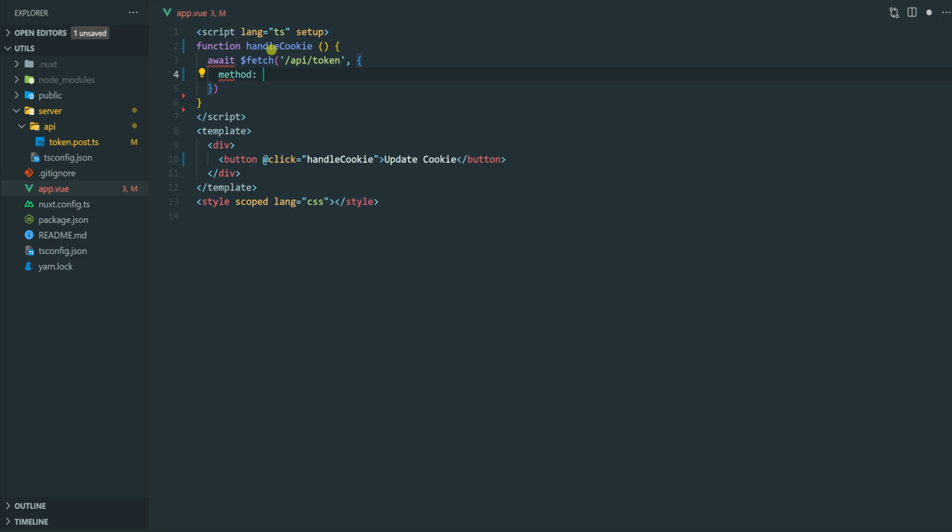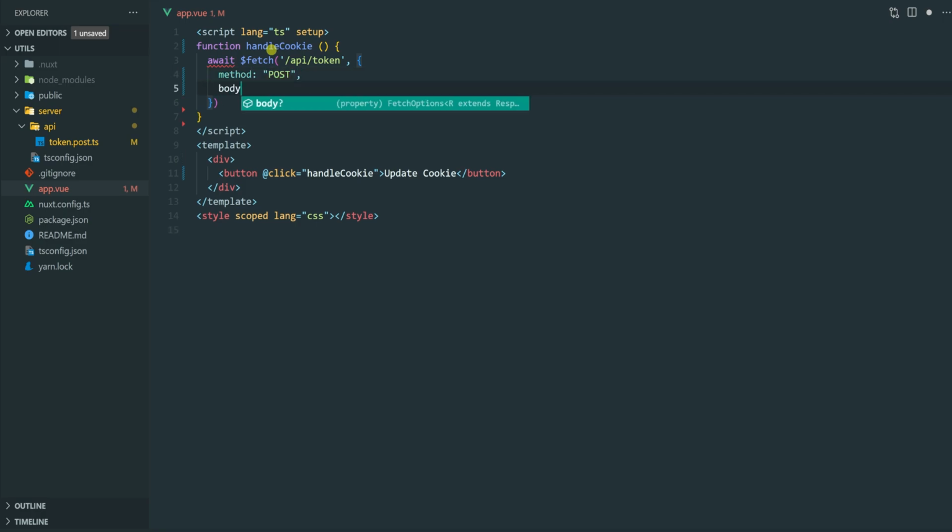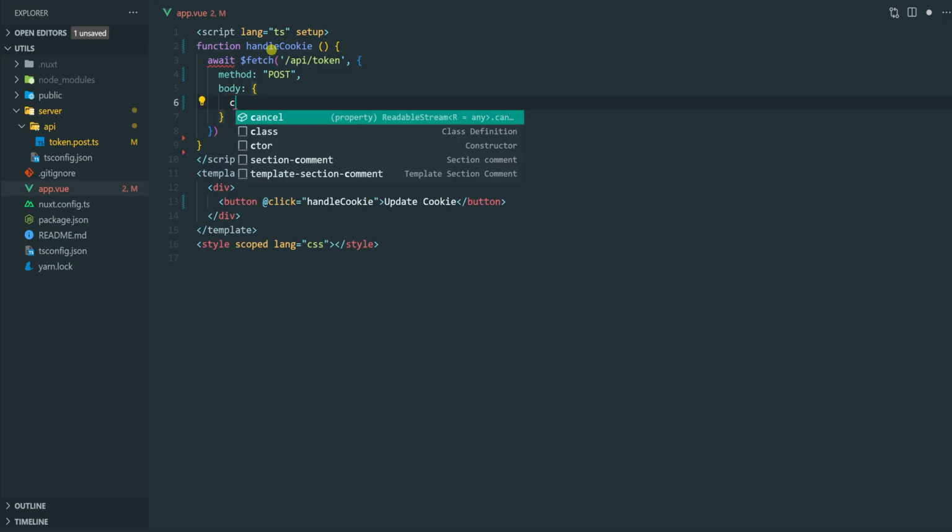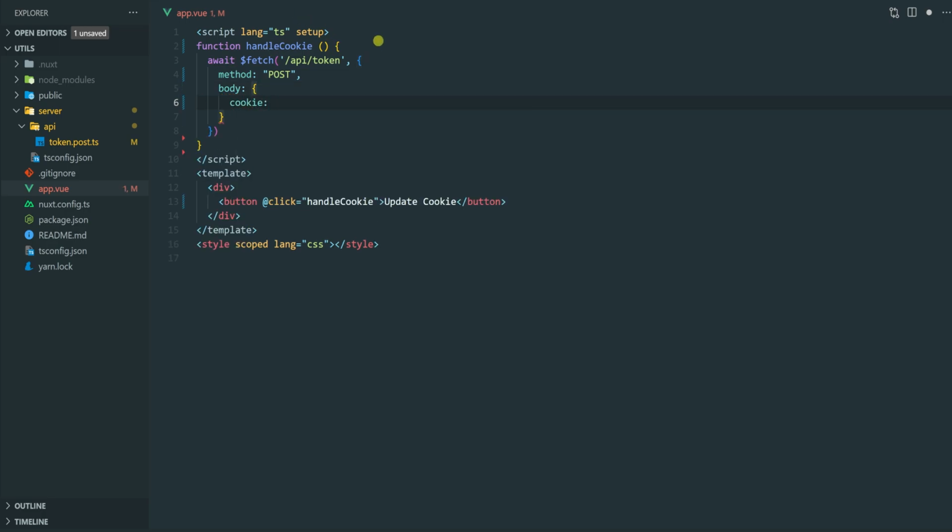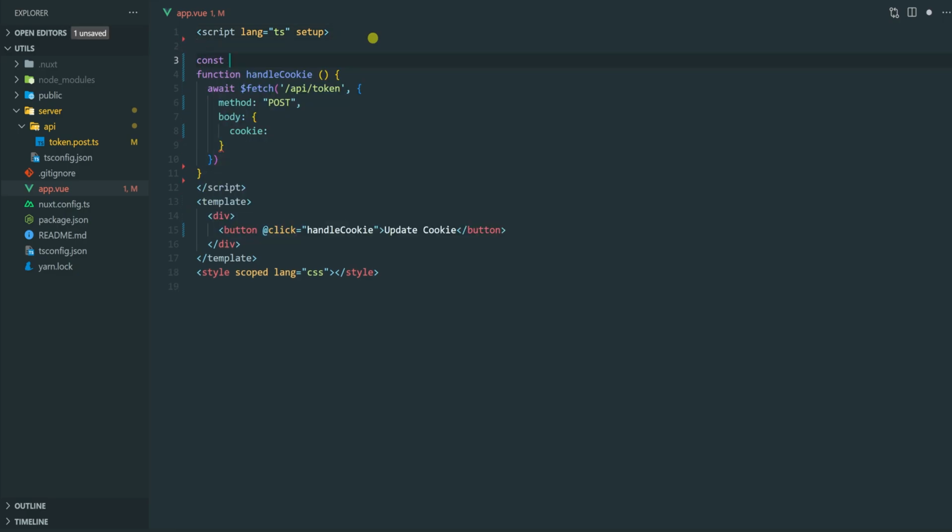Since it is a post method, I'll make it post, and the body will be cookie. And then I'm going to create a new variable here, let's name it cookieVal, with a default value of 0.